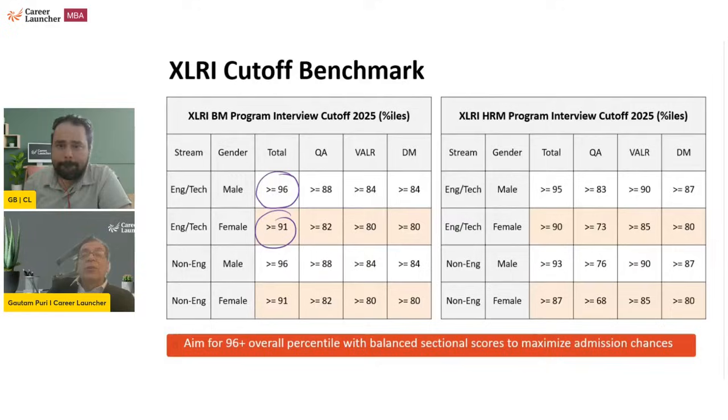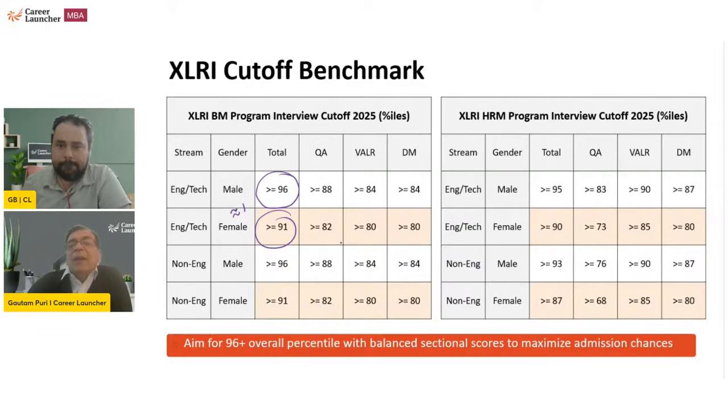It looks huge in percentile terms, but in terms of let's say the actual marks attempted in the paper, which you get as the raw score, it is going to be a negligible difference. Half a mark here or there is the case out here. Okay, so it looks like girls and non-engineers have a huge advantage. The answer is no, not really.